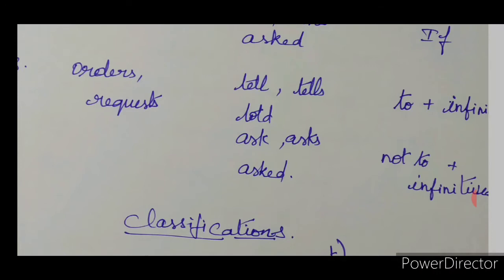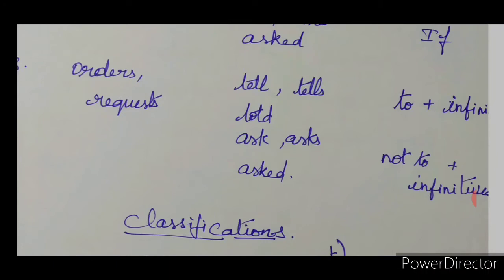So an order or a request will have a combination of words alone. Sit down. How will you report this? The teacher ordered the students to sit down. To plus whatever is the dialogue. That is to plus verb, that is infinitive. Got it? So to plus verb.